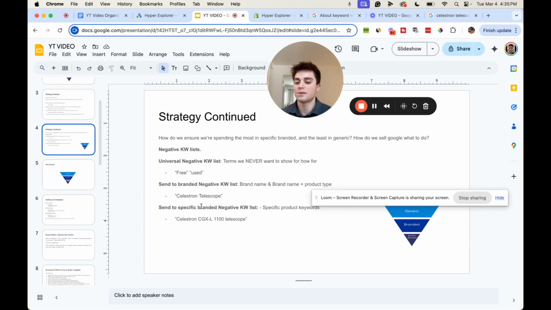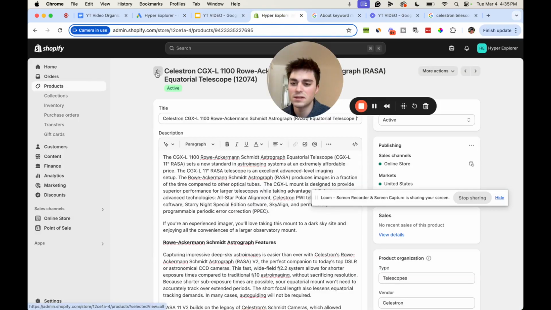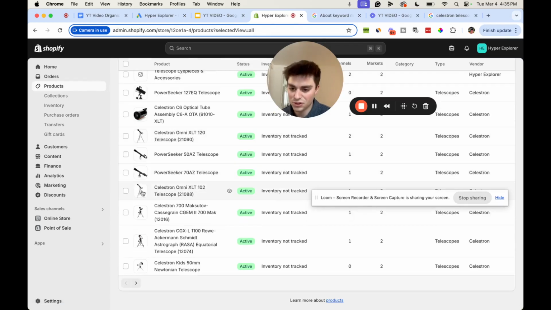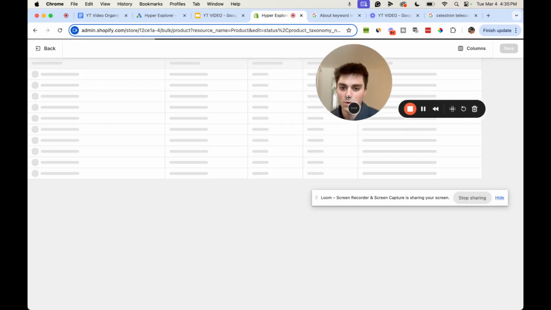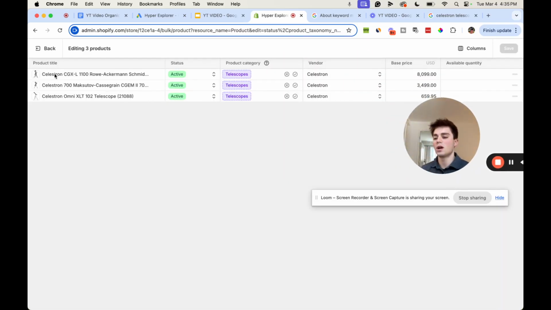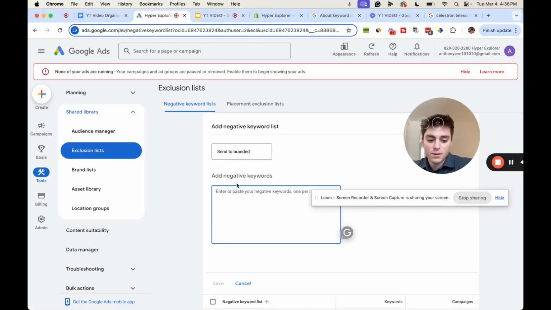So we're going to look at our product, look at whatever we have, and write down the keywords that are specific to the brand but not specific to a single product underneath that brand. Let's say we're running ads to Celestron telescopes. We're going to take these 3 as an example. What would a customer look up if they're looking for a Celestron telescope but not a single product? They're probably just going to look up Celestron, Celestron telescope, Celestron telescopes.